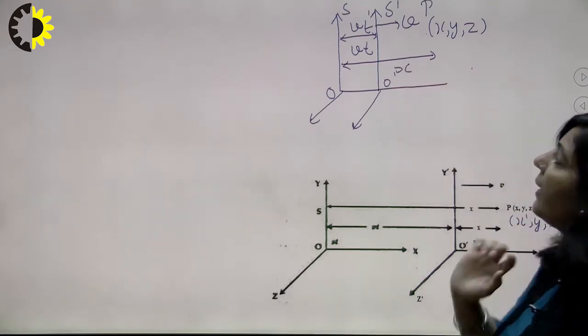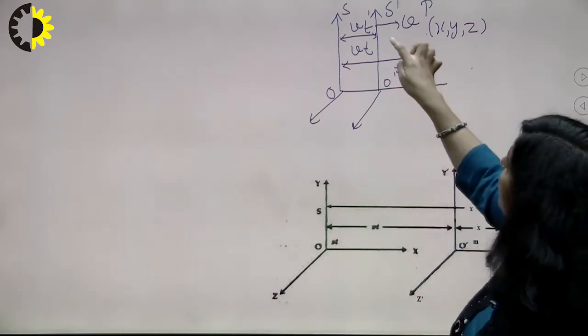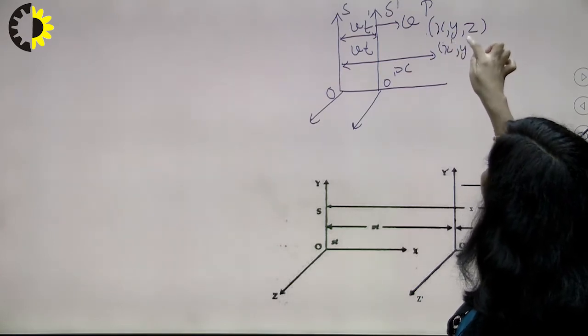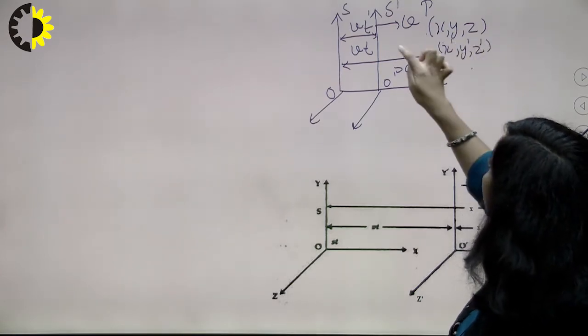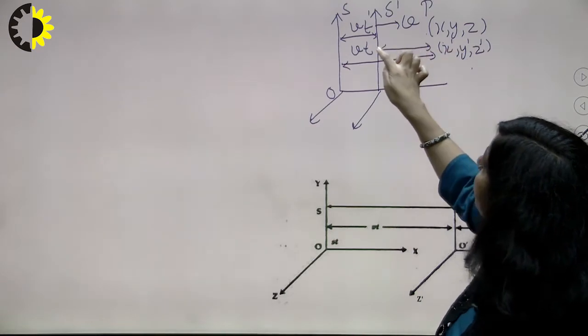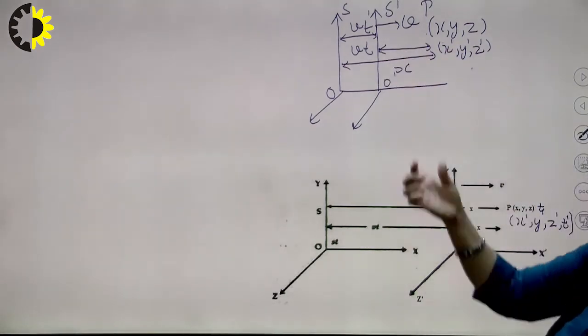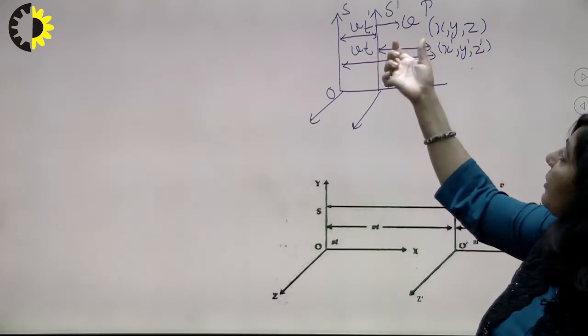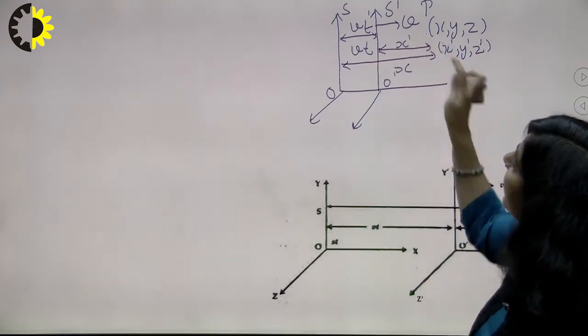It will be x. And with respect to S dash, if the coordinates are x dash, y dash, and z dash, then what is the value of this? Since it is representing the x coordinate with respect to S dash, it will be x dash.